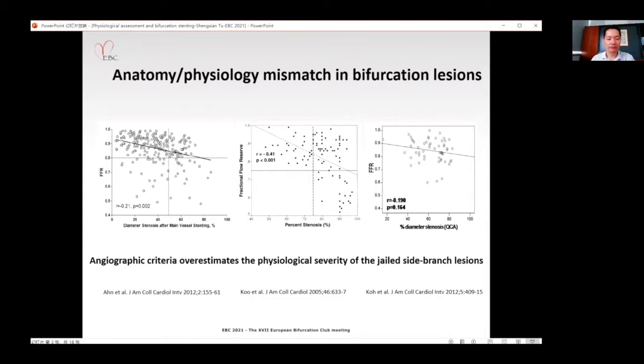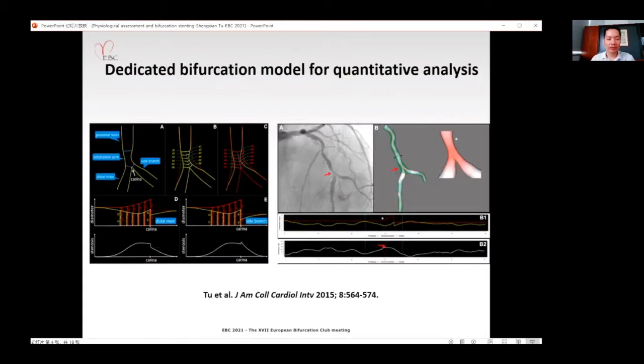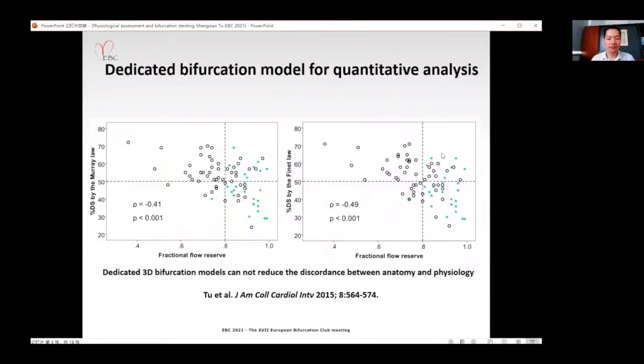in left main bifurcations. We developed a dedicated bifurcation model for quantification of the bifurcation lesion, especially at the bifurcation core here. So instead of using a straight diameter, we are using half the diameter from the main vessel and half the diameter from the side branch, combining them together to assess the diameter and also the stenosis severity at the bifurcation core. The right figure shows an example of the analysis of a true bifurcation lesion.